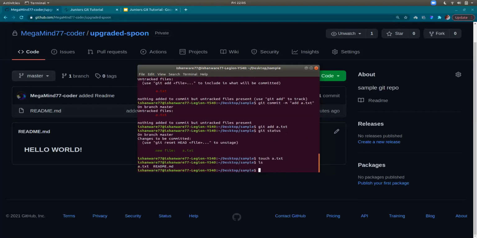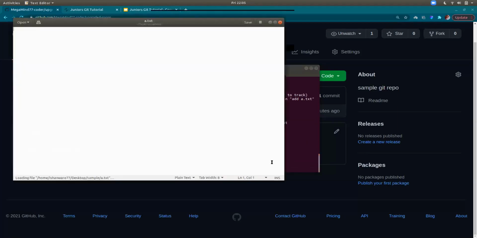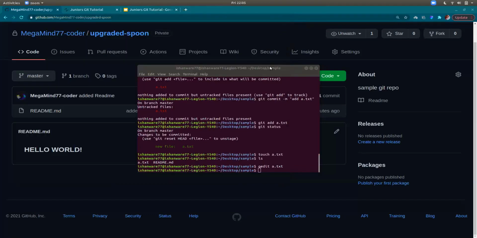Before that, there is a doubt: how does it know that you wanted to add a text file to show the error? It doesn't know what you want to add. It will just show all the changes that you have made and have not been staged. It will just say, these are the changes that you made and they are not staged. What do you want to do? It doesn't know that you want to stage a.txt.